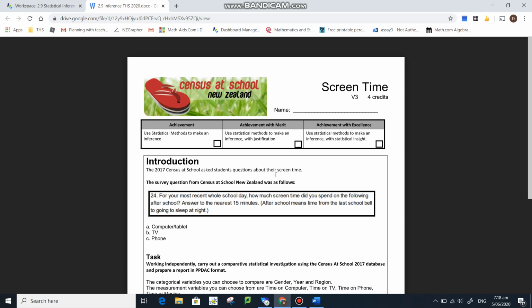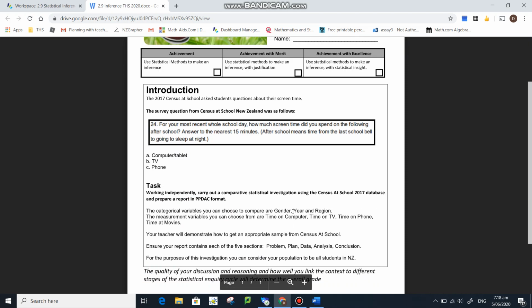Remember, it's the median. For example, females: is the median amount of computer time of females more than the median amount of computer time of males after school? That kind of idea.